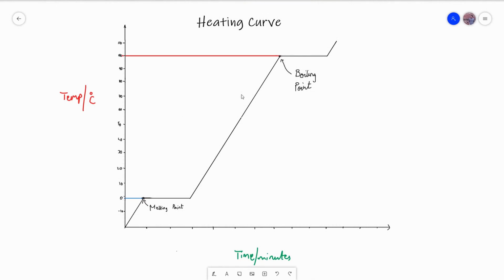So when you want to show a change of state on a graph, you're going to show it with reference to temperature. So if you have a graph of temperature against time of a particular substance, say supposing ice. So we show ice being heated from 0 minutes up until whatever time you require.